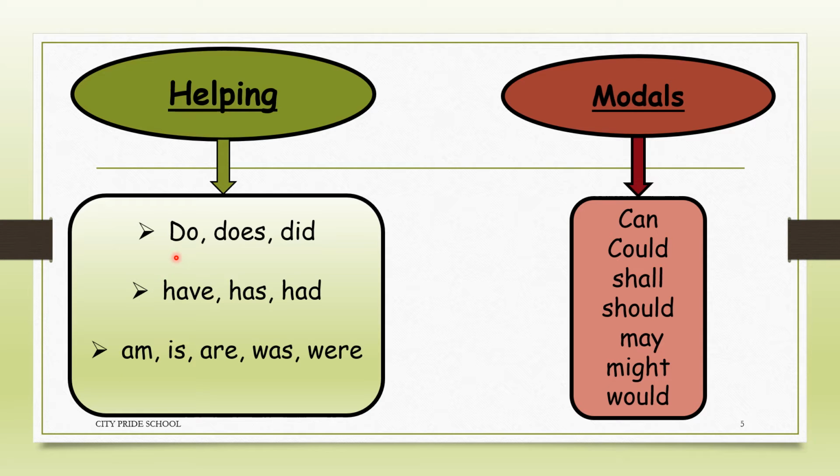So the different forms of do are do, does, did. Then different forms of have are have, has, and had. And am, is, are, was, were are different forms of be verb, right? Then modals are can, could, shall, should, may, might, and would. Now the purpose of using modals in a sentence is they help us to express ability, willingness, possibility, permission, intention. So basically they help us to reflect mood and the attitude of the speaker.